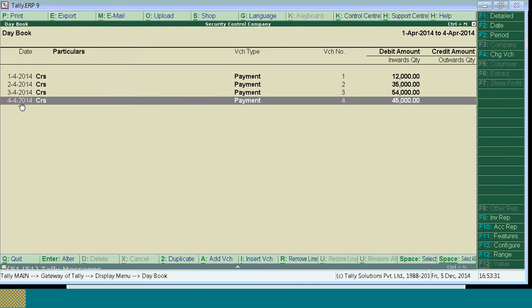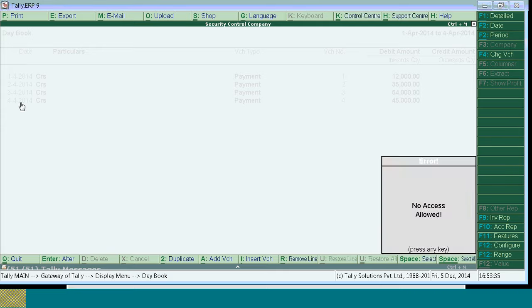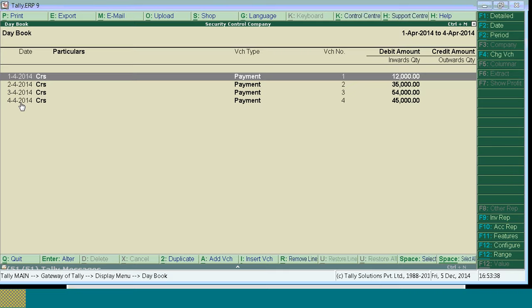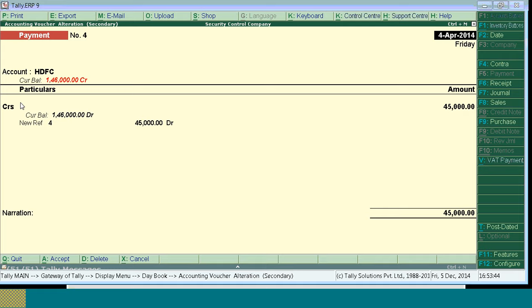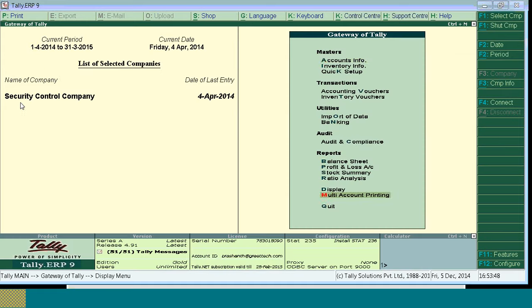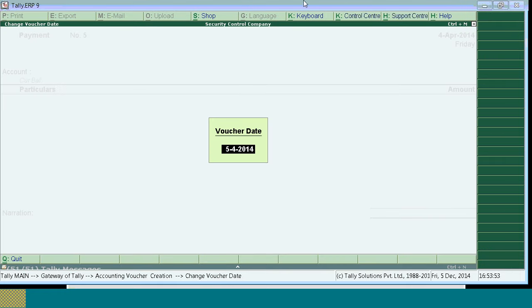Only on 4th, the last date of entry, will it open. Otherwise, other transactions are restricted. The user cannot alter. If you press Alt D, there is no action. So only the last transaction will open. Now the last transaction is on 4th April. Now through user level, I pass one more transaction.